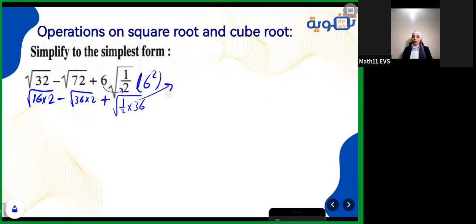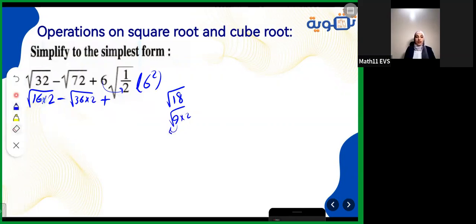Okay, let's talk about this aside here. Yes, it's root 18. I can make it as 9 multiplied by 2 because 9 has a square root, yes, it's 3. So here I can just rewrite this one as square root of 9 multiplied by 2.